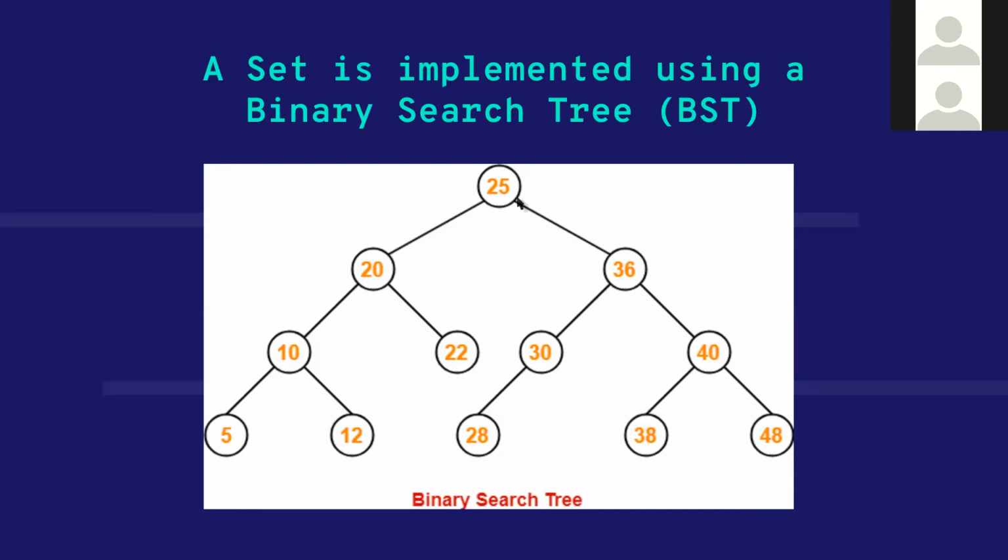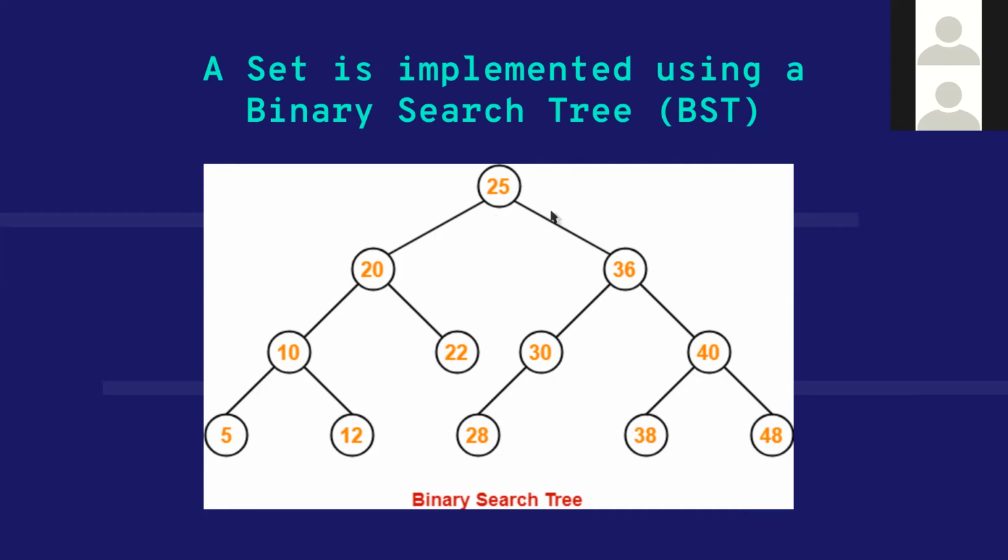A binary search tree is a special type of binary tree. Let me explain this picture. Each element has two immediate children, one on its left and one on its right. That is basically a binary tree. What is special about binary search trees is that every element has this property: all elements to its left side are smaller than that element, and all elements on its right side are greater than this element.